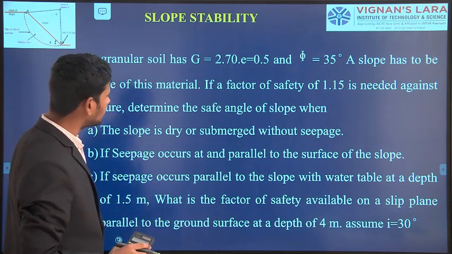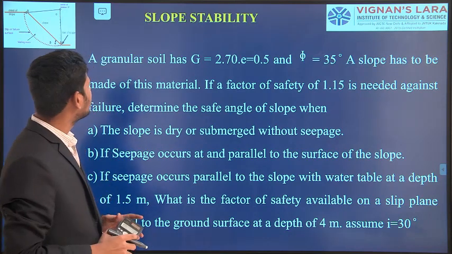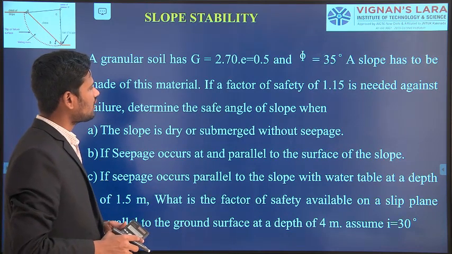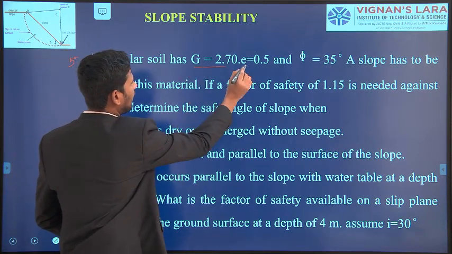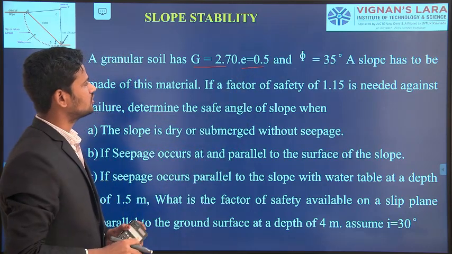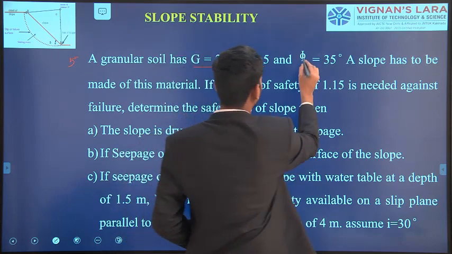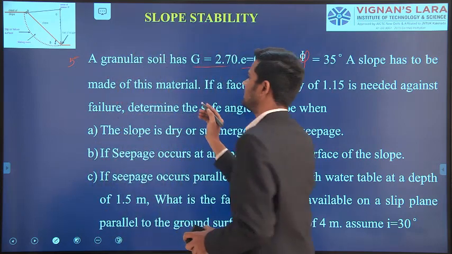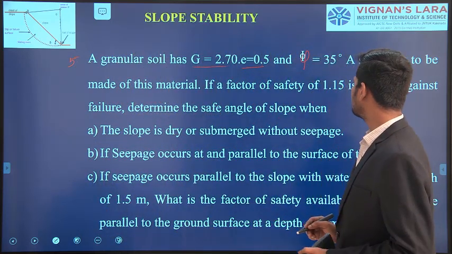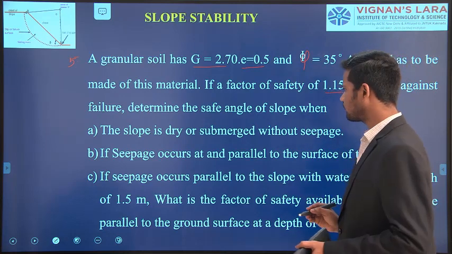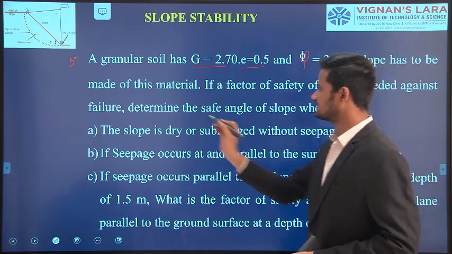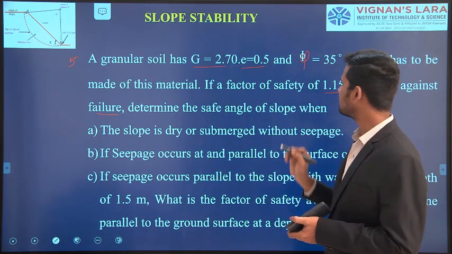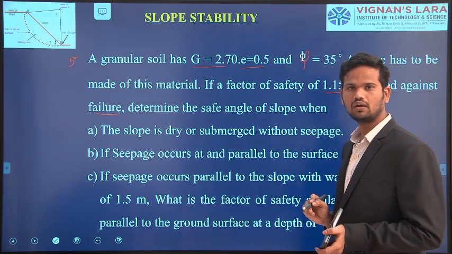Observe here, the problem number is 5. First I am reading the problem. The problem is: a granular soil has specific gravity G equal to 2.70, void ratio e equal to 0.50, and angle of internal friction phi equal to 35 degrees. A slope has to be made up of this material. If a factor of safety of 1.15 is needed against failure, that means the factor of safety will be in the range of 1.15.